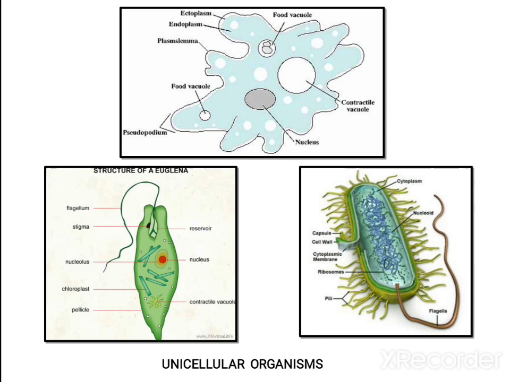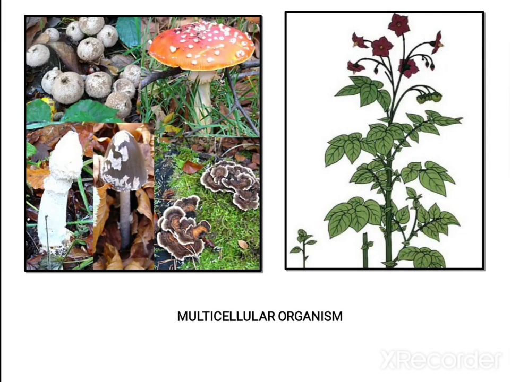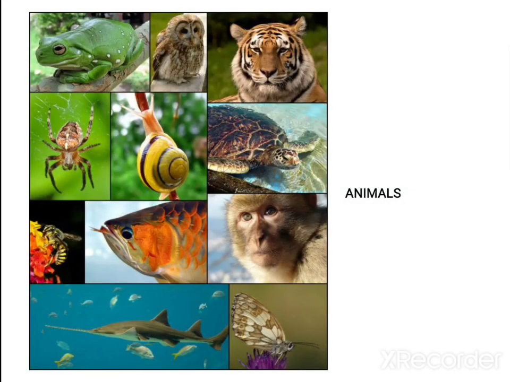Here a group of unicellular organisms has been shown: amoeba, euglena, and bacteria. Amoeba has small projections on the body that are called pseudopodia. Then euglena and the bacteria have been shown in the diagram. Next let us see the multicellular organisms. It is the photograph of fungi, plants and all varieties of animals, all of which come under multicellular organisms.